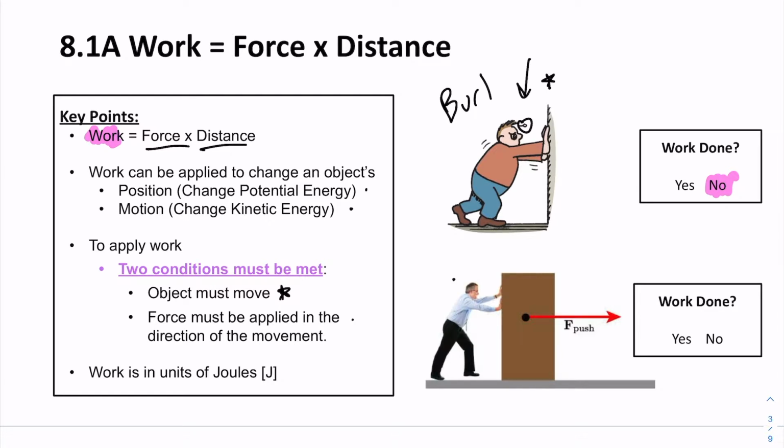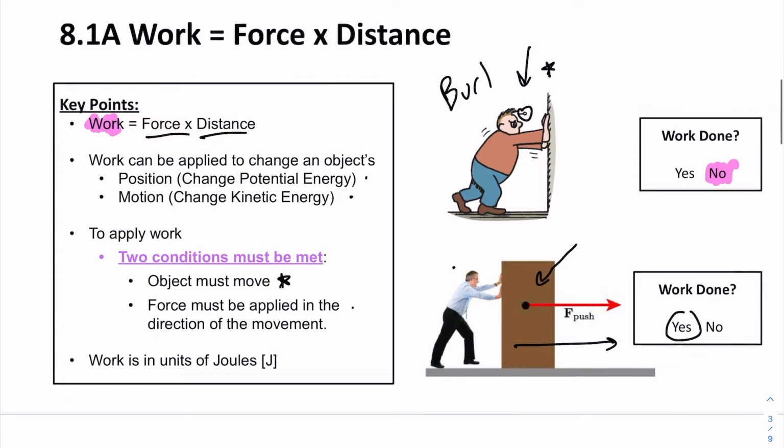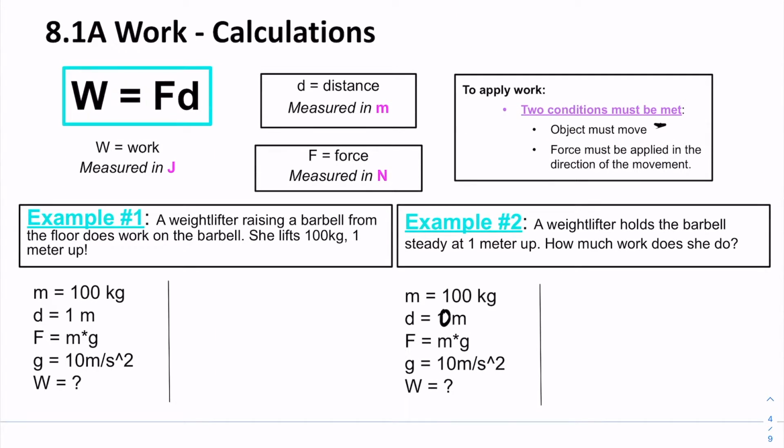Okay, here we have another friend down here. He's pushing on a refrigerator, and the refrigerator is moving as a result. So the question is, has he changed the energy of this object? The answer is, yeah, he has. It started to move, and he applied the force that caused its energy to change. Okay, great. So let's do a couple of quick calculations. Work is equal to force times distance. It's measured in joules, just like energy, because work is how you change the energy of an object.